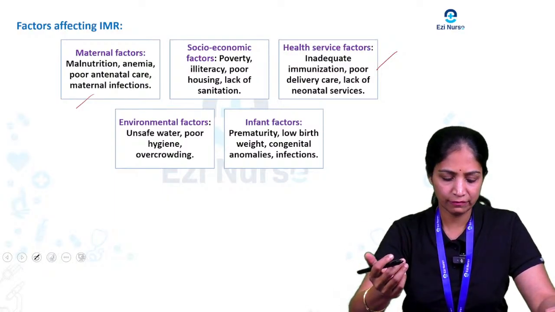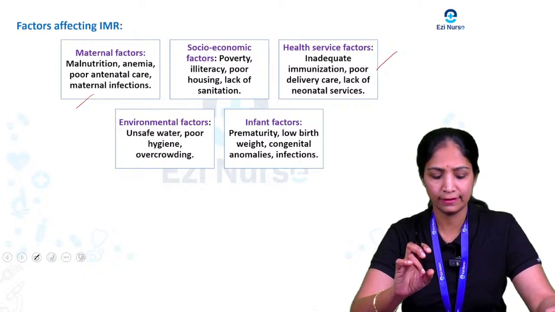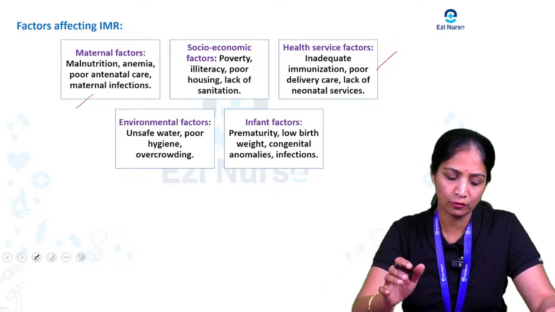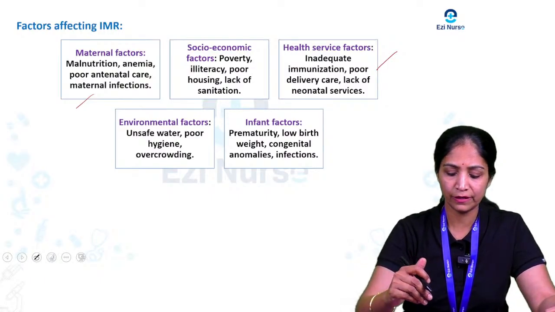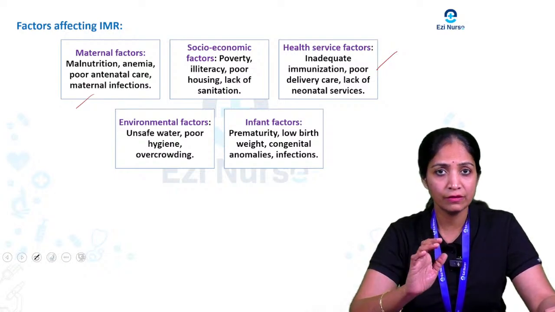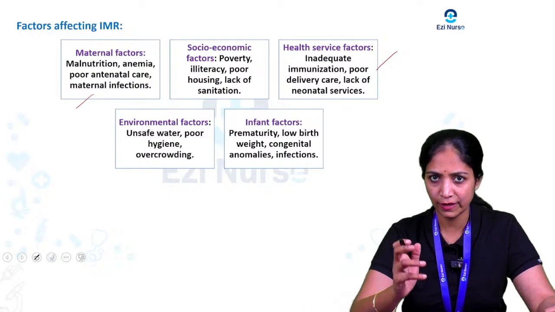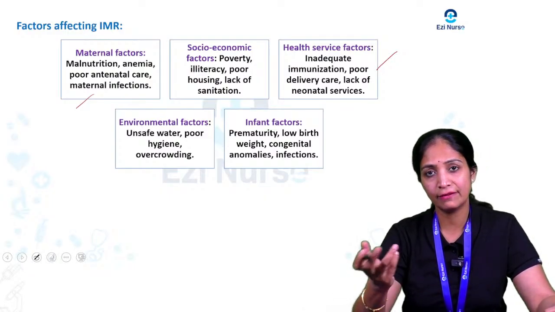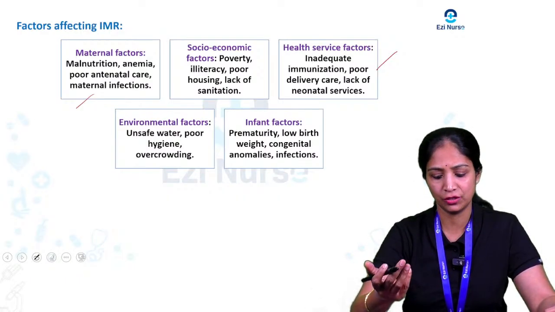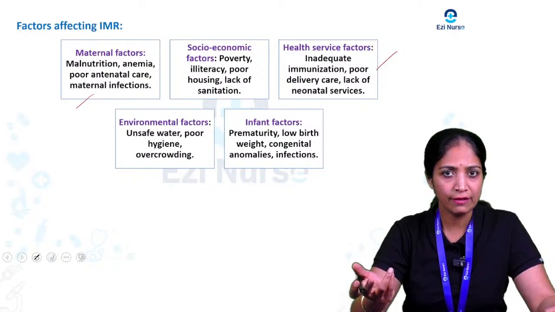Then coming to the environmental factor, like the housing factor: unsafe water, poor hygiene in the house, or overcrowding will be affecting. And the infant factor, like if the baby less than 1 year of age was born premature, less than 37 weeks of gestation, or is a low birth weight baby at the time of birth, or has any congenital anomalies, or gets frequent infections, that is also affecting the infant mortality rate. So these are the factors that affect the infant mortality rate.